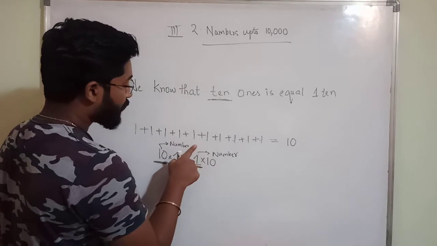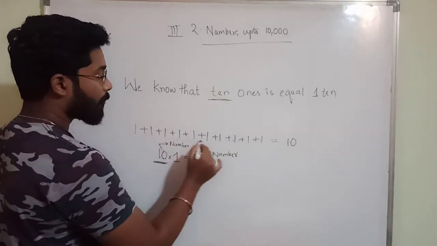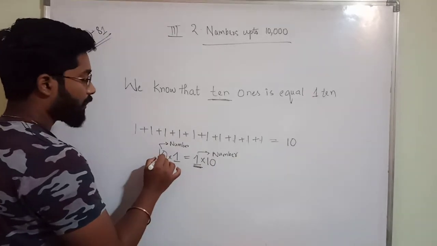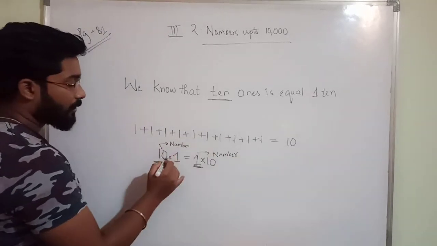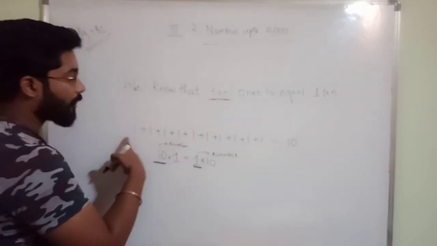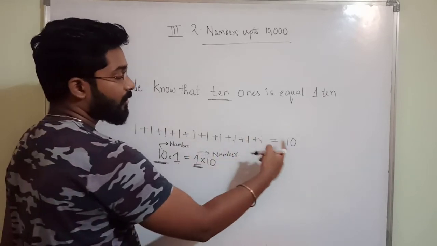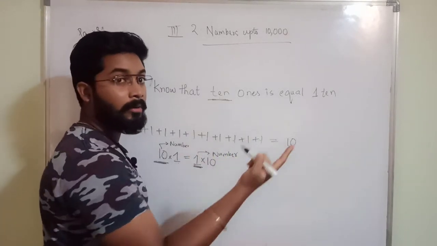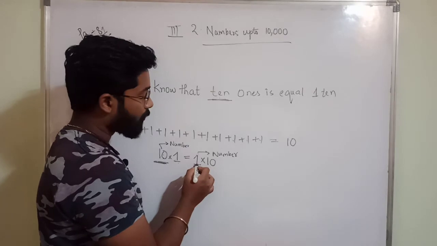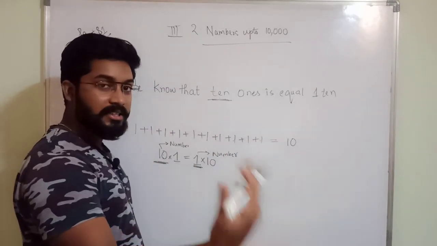Instead of writing all this, I wrote number into 1. So here 10 number of ones are there, no? That's why I wrote 10 here, meaning number into 1. Which digit is there, 1 or 2 or 3? You are having 10 ones, no? 10 into 1 equals, after adding all this, what did you get? 10. How many number of 10s did you get? One number only, no? So that's why I am writing the number first and then the digit next.